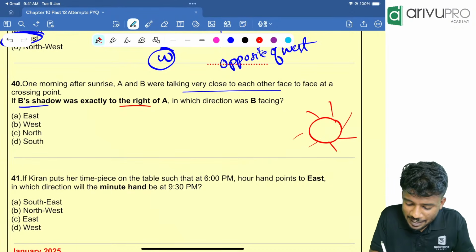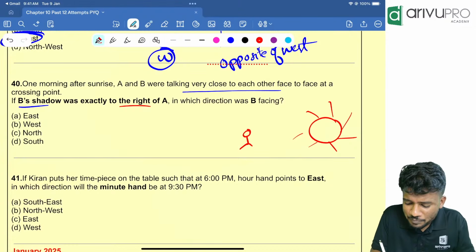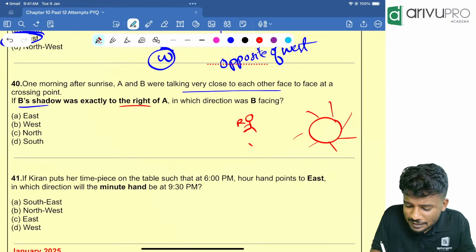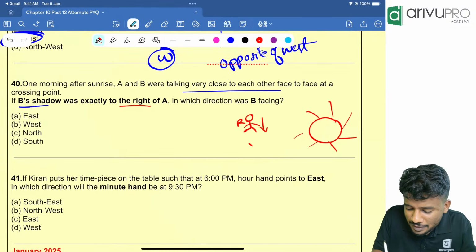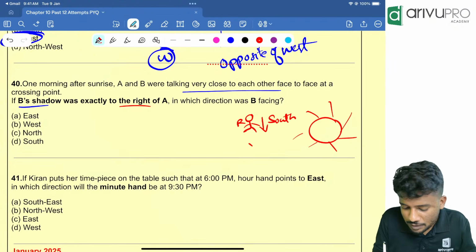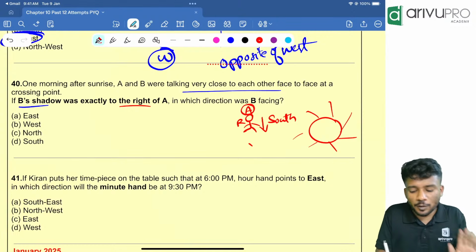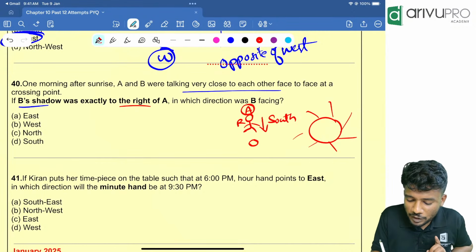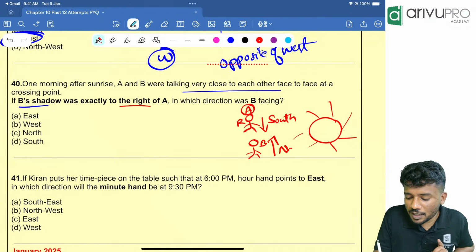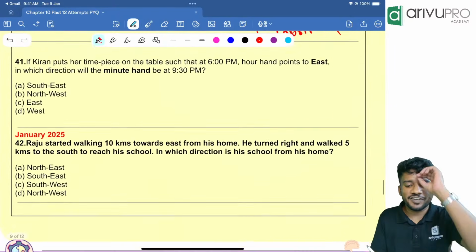That means A will be looking towards which direction? I told you all the time. If a person's shadow is towards the right hand side, that means this person is looking towards which direction? South direction. Correct? That means A is looking towards the south direction. Then since they are looking opposite to each other, B will be looking towards which direction? The north direction. Option C is your answer. Very easy.